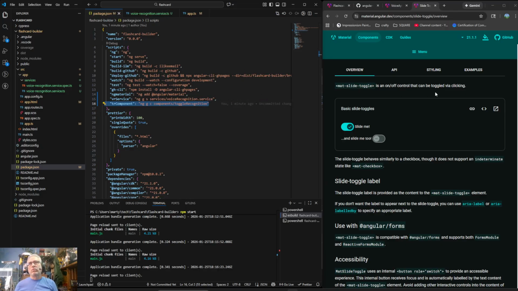But I think this is our next task, to do our toggle recognition component, and then we'll bring it in, and create our mat slide toggle, and our mat slide toggle will then call this function that's in there, and we'll go from there. And so we're making decent progress. Next week, like I said, we'll be turning the recognition on and off. Anyways, happy coding, everybody. Bye.